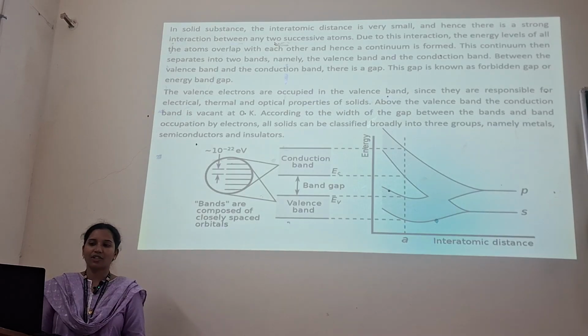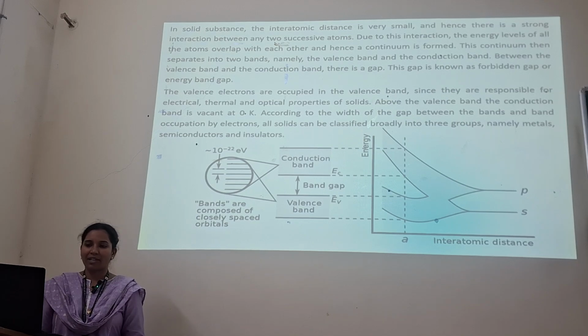Above the valence band, the conduction band is vacant at 0 Kelvin. According to the width of the gap between the bands and band occupation by electrons, all solids are classified broadly into three groups, namely metals, semiconductors and insulators.